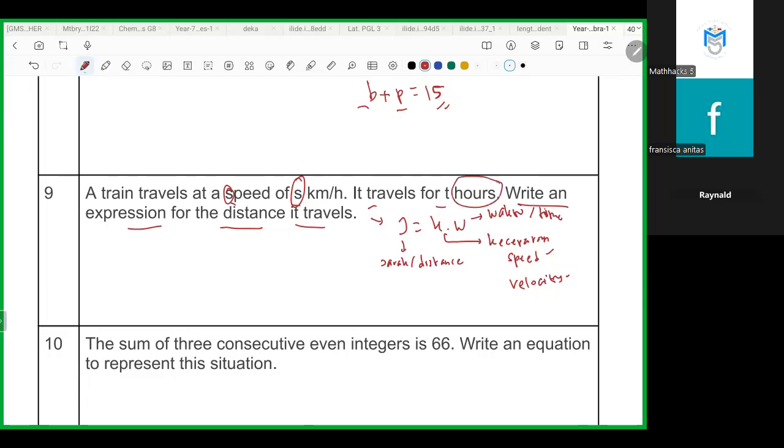It's hours. So it means that you have to find distance or jarak in here. You know that K is for speed, so speed in here is S, and hours or time in here is T. So distance is S times T. Is there any questions?